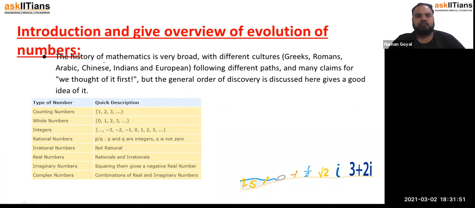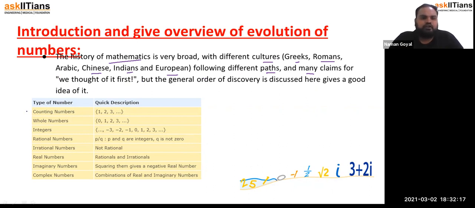The history of mathematics is very broad. Different cultures, Greeks, Romans, Arabs, Chinese, Indians, and Europeans, followed different paths, and many claim that they thought of it first. There are so many people who say that, but the general order of discovery is given here.